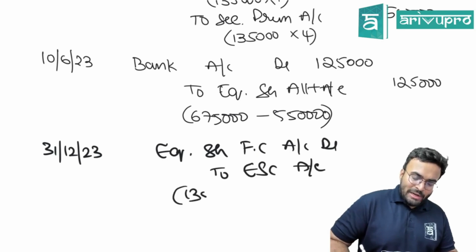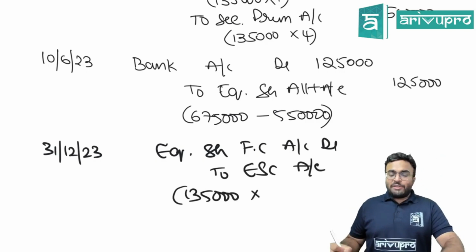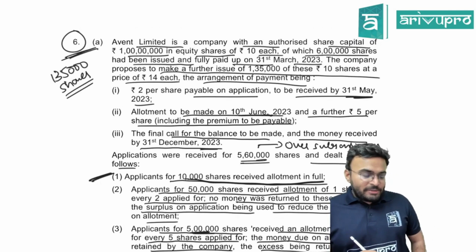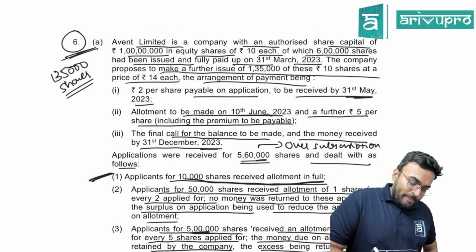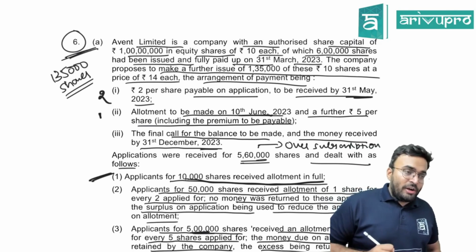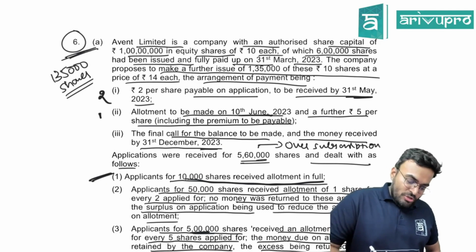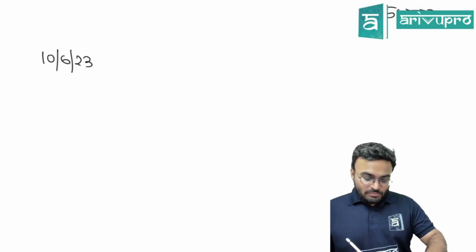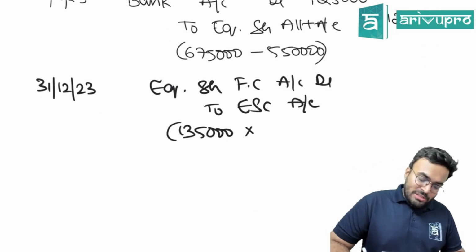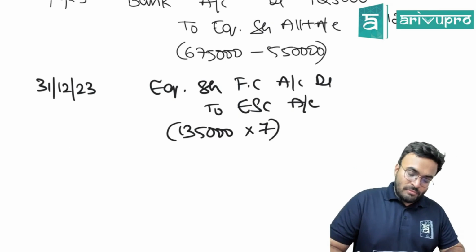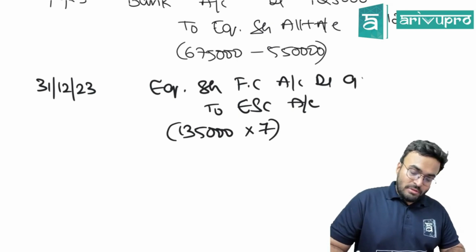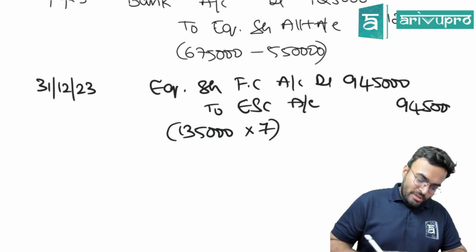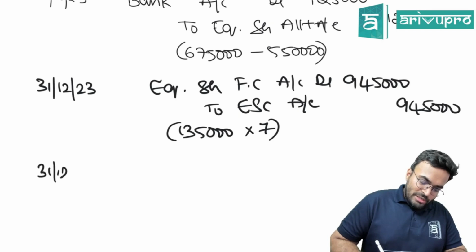You have to compute 1,35,000 shares into, what is the final call amount? 7 rupees. 2 rupees you got at application stage. 1 rupee only you got at allotment stage because the remaining was premium. So 7 rupees is the call amount. 1,35,000 into 7 is 9,45,000. 31st of December 2023.